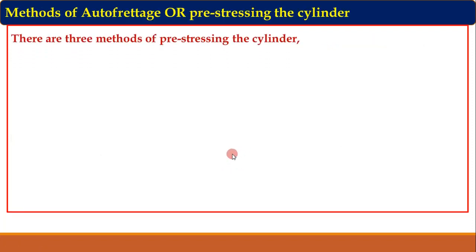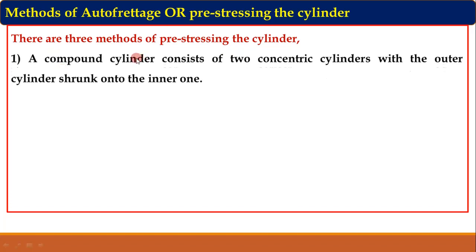Methods of autofrettage. As I said, autofrettage is nothing but pre-stressing, and the ultimate aim of pre-stressing is to develop the residual compressive stress in the cylinder. And this residual compressive stress is developed by three methods. First is the compound cylinder, in which a cylindrical jacket is kept over the pressure vessel, and by that means we can induce the residual compressive stress in the inside cylinder. Two concentric cylinders are used. Out of that, the outer cylinder develops compressive stress on the inside cylinder.